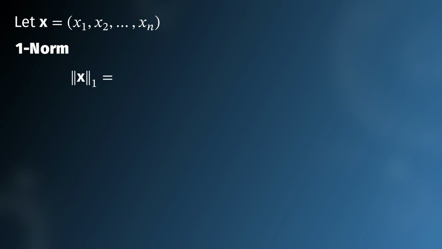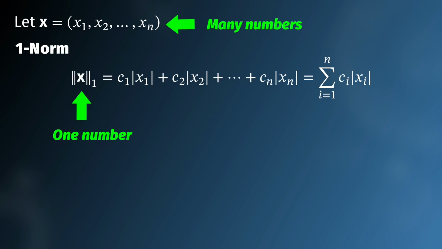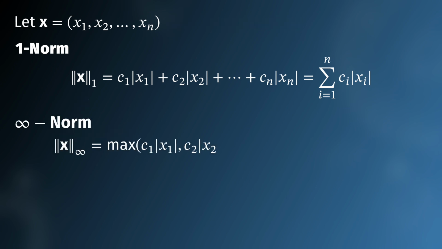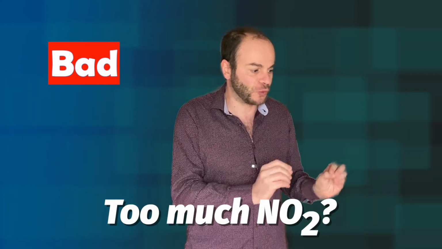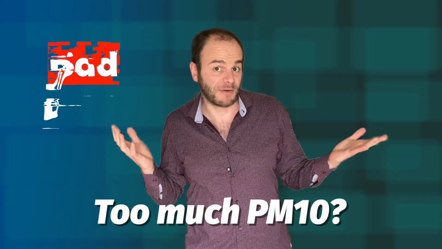To make a small recap, given a list of numbers, we have seen how we can compress them into one number by using some norm. And you can do that no matter what this list of numbers represents and no matter how long it is. However, there is a price to pay in terms of information. For example, if the air quality index in Rome is bad, that's the only thing that we know, but we don't know if it is because of too much NO2, too much PM10 or whatever.